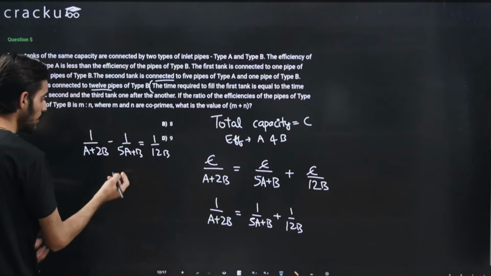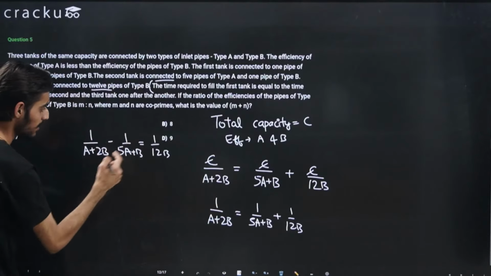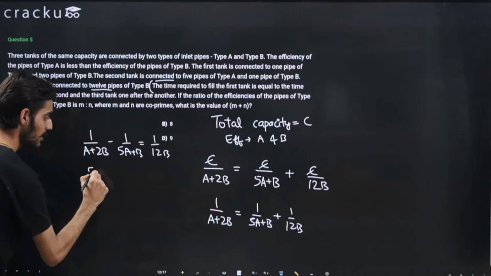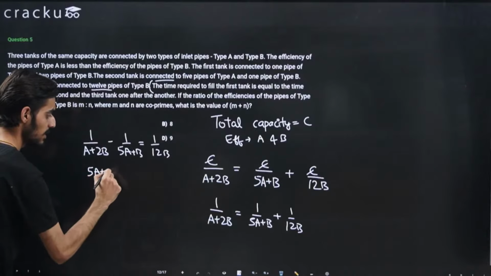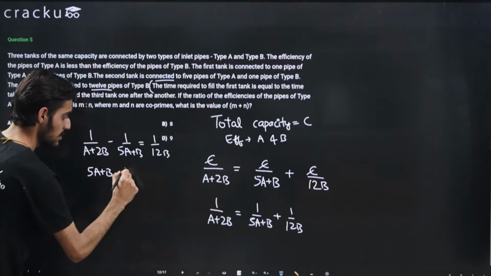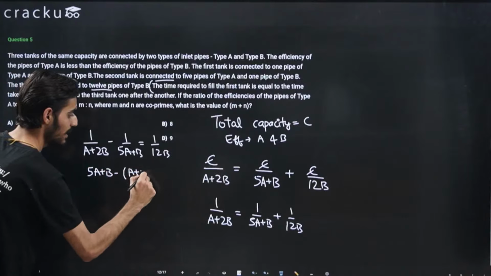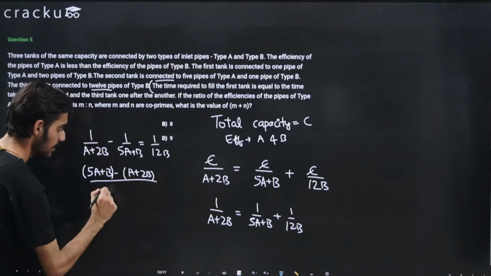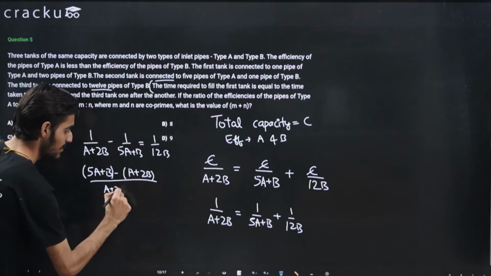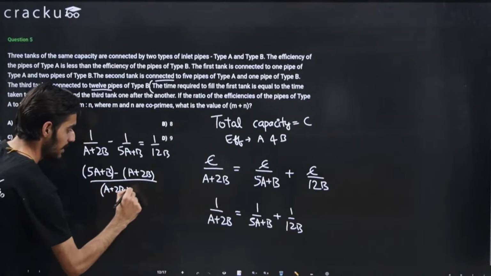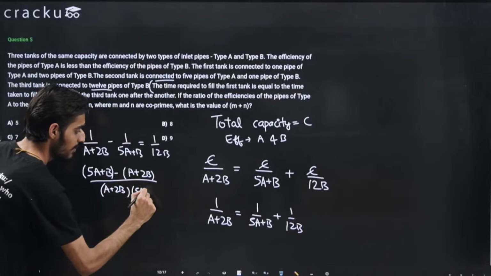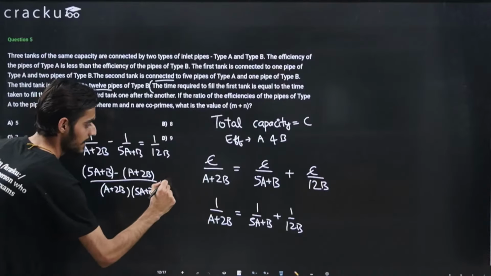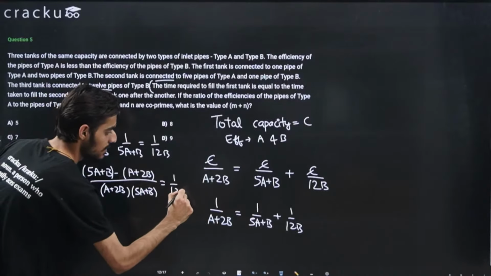Now I can just cross multiply this. So this will come out to be 5A plus B minus A plus 2B, divided by A plus 2B multiplied by 5A plus B, that is equal to 1 divided by 12B.